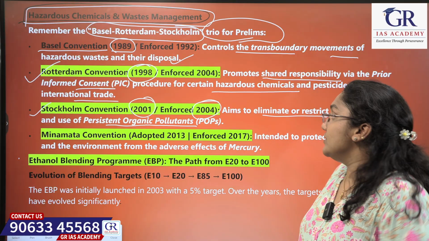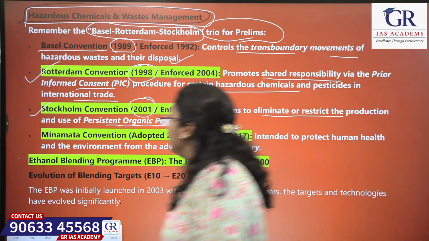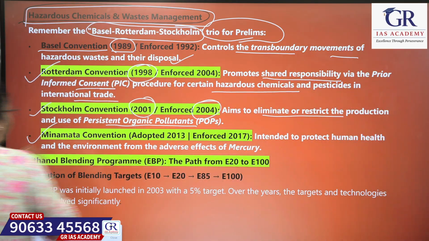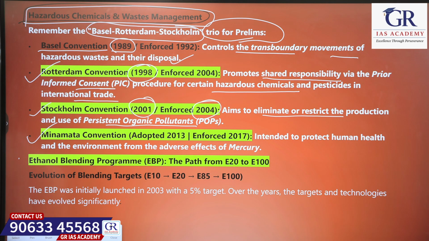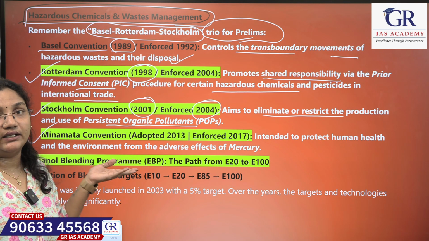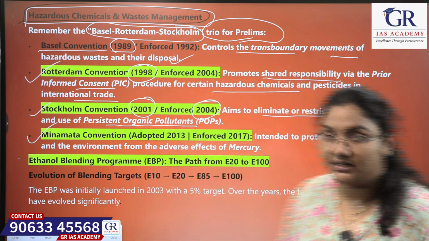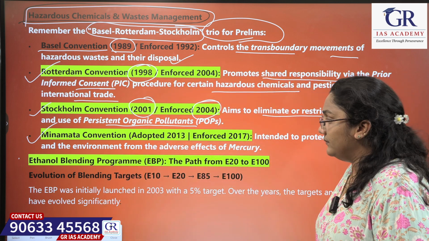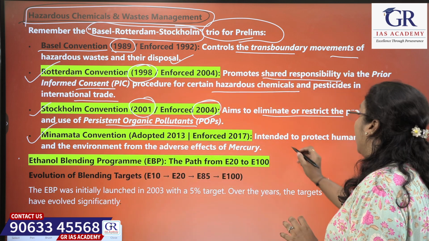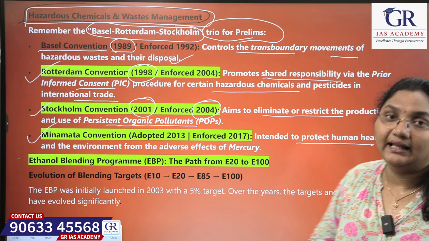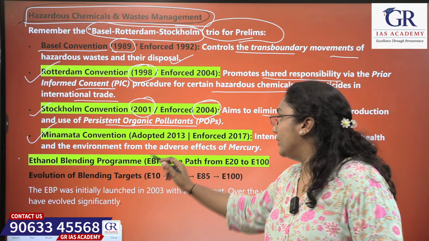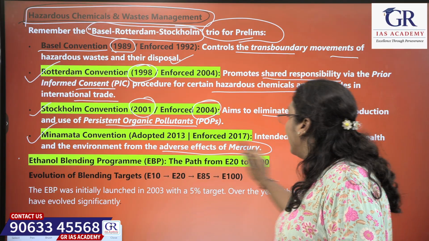This is about the Stockholm Convention. Okay, next is Minamata Convention, which is adopted in the year 2013 and got enforced in the year 2017. What is this Minamata Convention? The convention is of intent to protect human health and the environment from the adverse effect of the mercury.